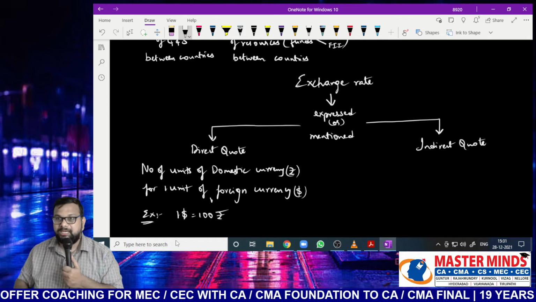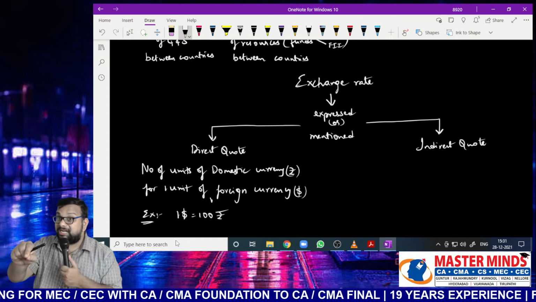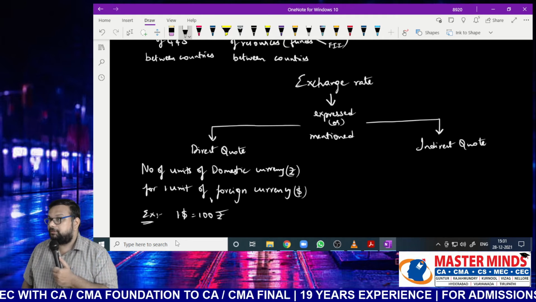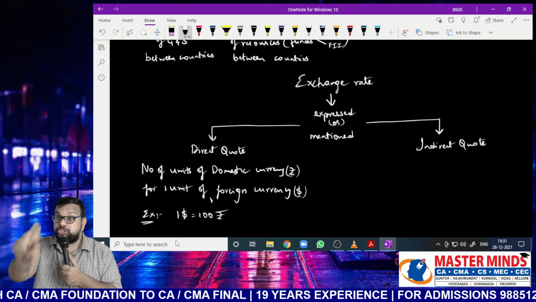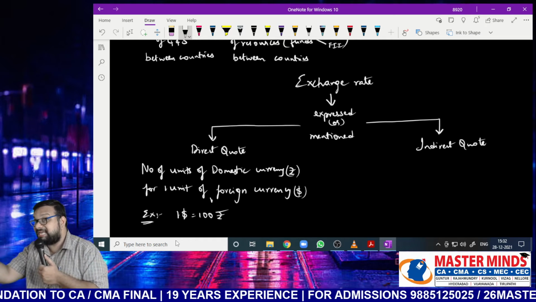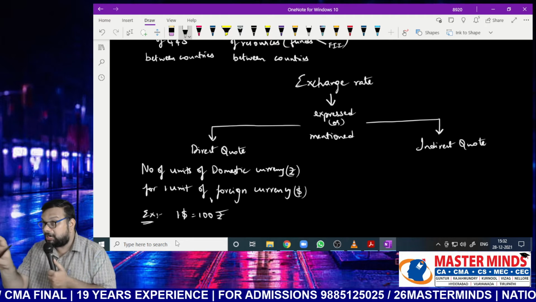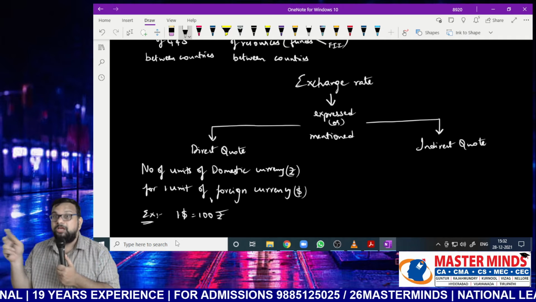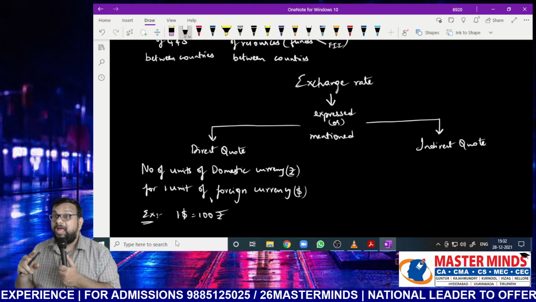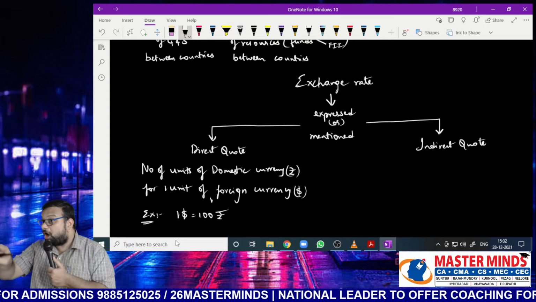There should be a base currency, and as this currency changes, our currency should also keep changing. The only country that was a bit economically developed during those days was USA. So they decided to make the US dollar the base currency. And they started defining all the currencies against $1. The same thing is being followed by India also. I hope people got the point. This is the effect of World War II. After World War II, all the countries decided to exchange their currency against the dollar. That is called direct quote.